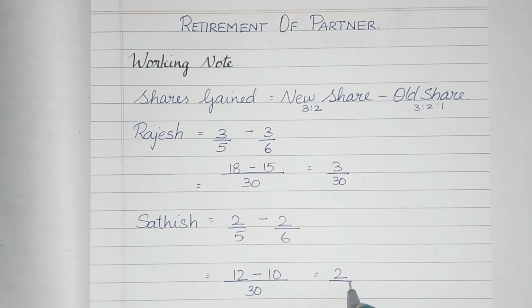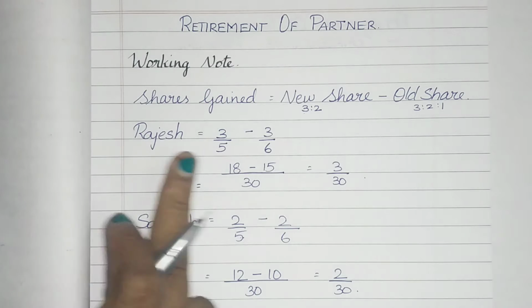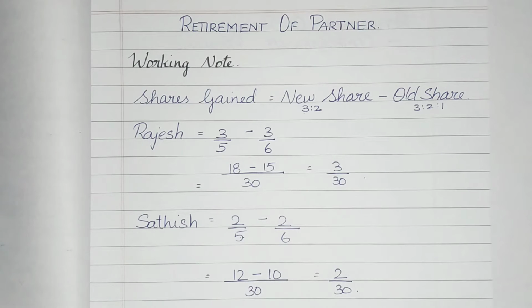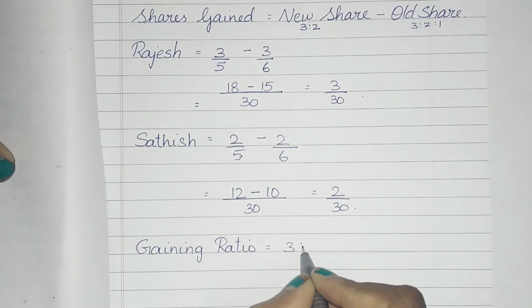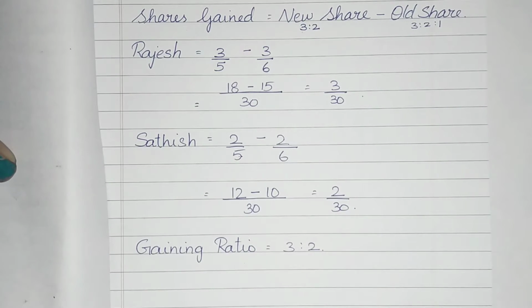So I get 2/30. The shares gained by Rajesh is 3/30 and Satish is 2/30. Therefore, the gaining ratio is 3:2 for the continuing partners Rajesh and Satish. With this gaining ratio, we must calculate the value of goodwill taken over by Rajesh and Satish from Madan, the retiring partner.